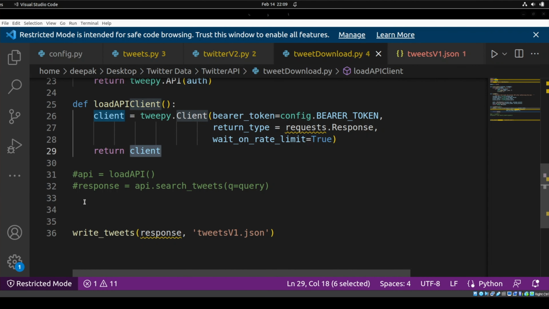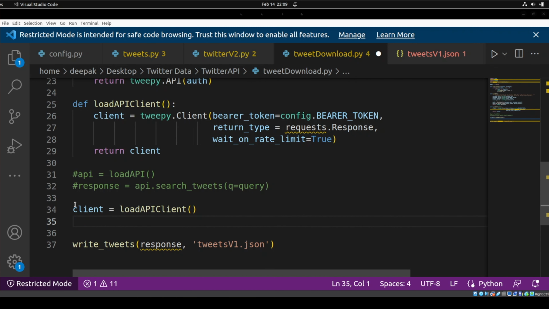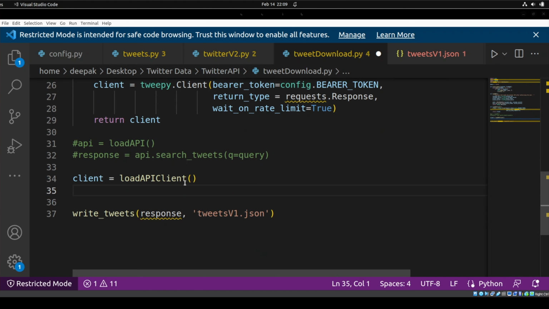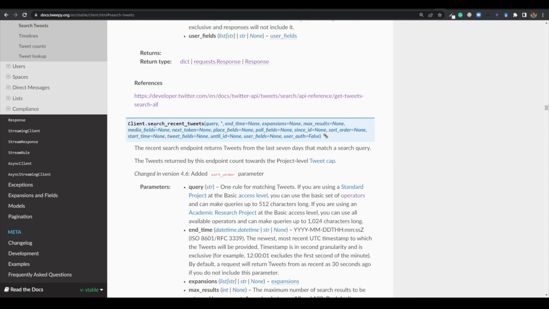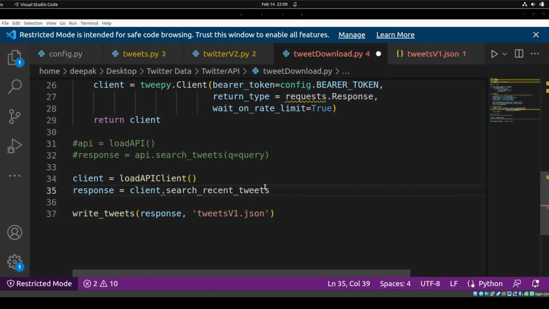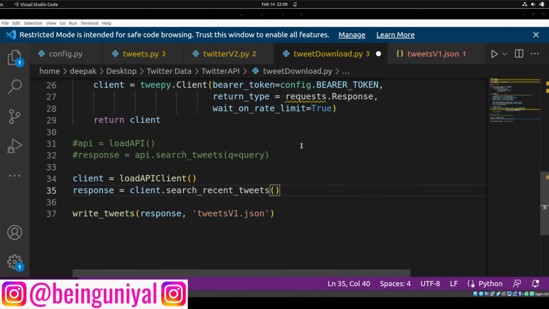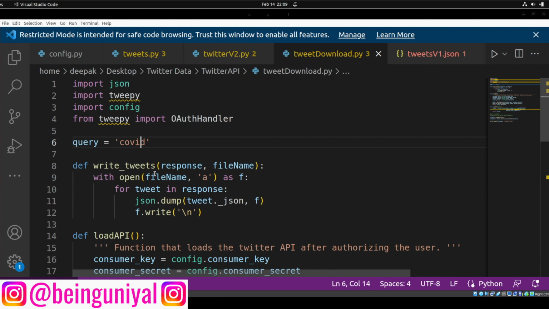So using this, we are going to load the keys, load the API client, and now as we have loaded the client, let's try to get the response. It will be client dot whatever you want to use, whether search all tweets or search recent tweets. I'm going to use this. It will not matter whatever you want to do. Now you need to pass q, which is the query we have already defined above somewhere, COVID.